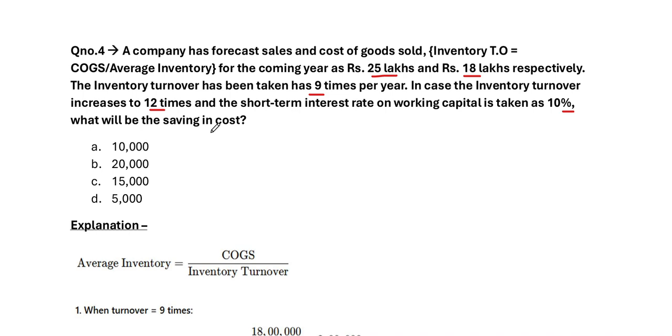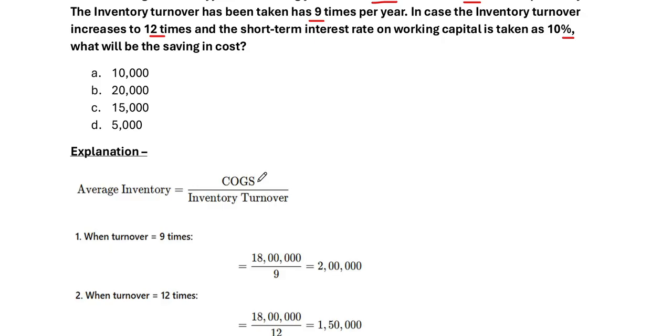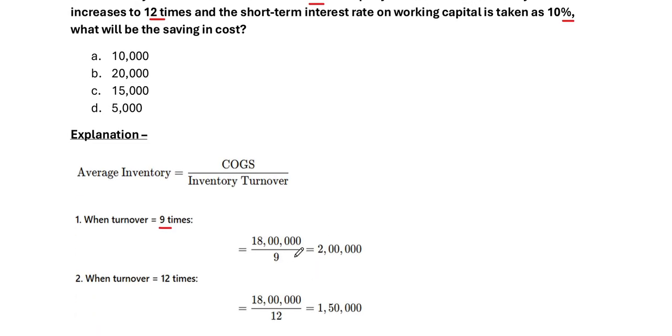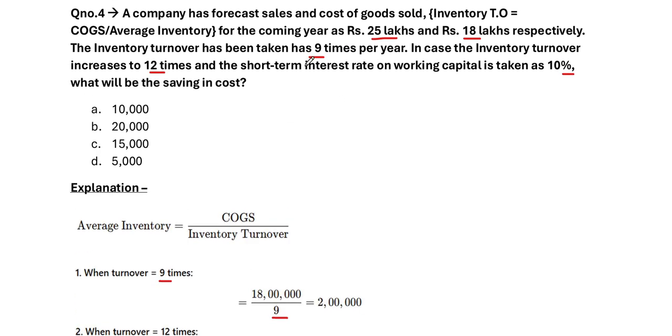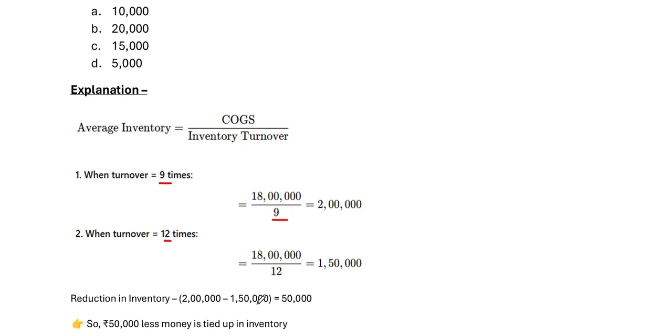Simply, we need to calculate the savings in cost. So, the average inventory formula is COGS divided by inventory turnover. When turnover is 9 times, at that time 18 lakhs divided by turnover 9 is equal to 2 lakhs. And in case the inventory turnover increases to 12 times, now the average inventory will be 18 lakh divided by 12, 1 lakh 50,000.